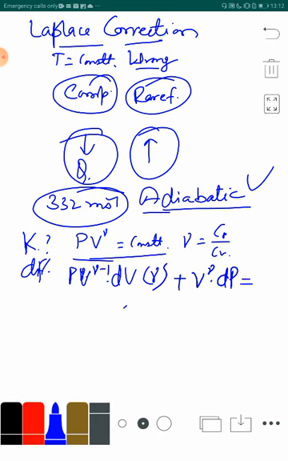On the other side it is constant, so the differentiation of a constant becomes 0.